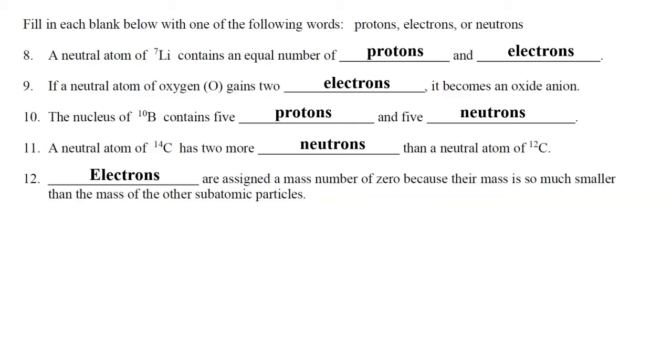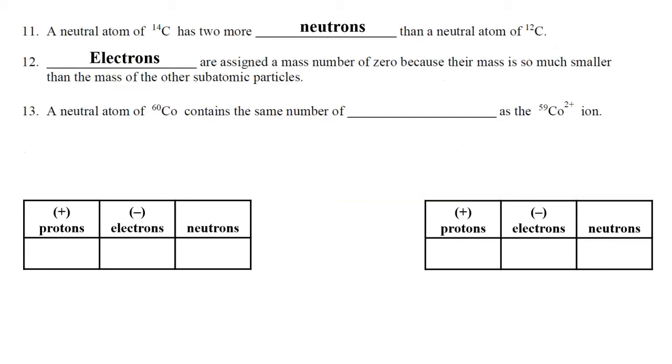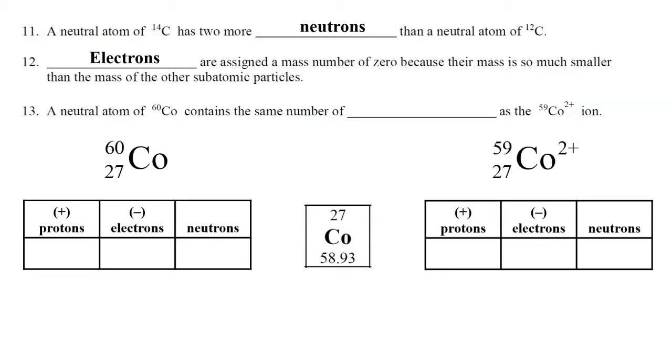All right, let's take a look at number 13. It says a neutral atom of cobalt-60 contains the same number of blank as the cobalt-59 ion, which has a 2+ charge. So on the periodic table, we see that cobalt has atomic number 27. One of the symbols is cobalt-60. It does not have a charge. And the other symbol is cobalt-59, and it has a 2+ charge.